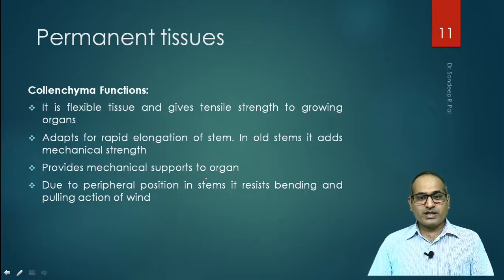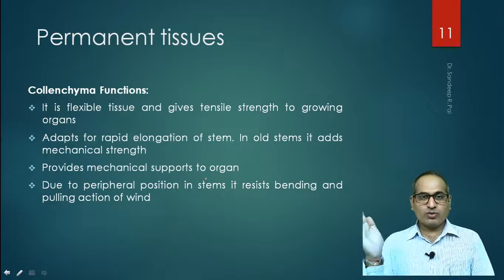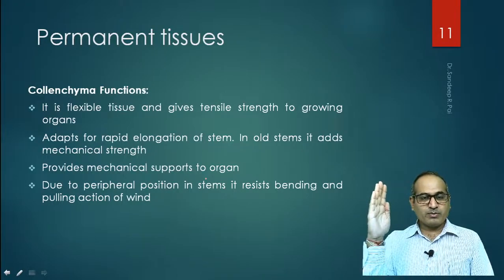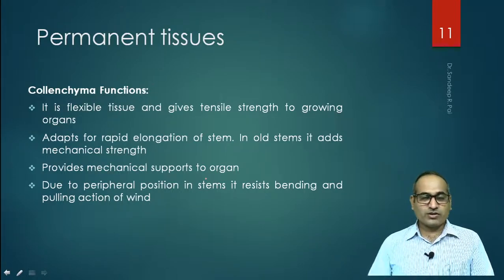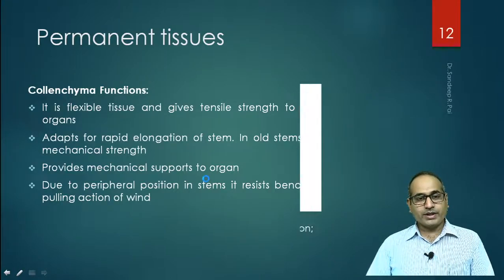Due to peripheral position in stem, it resists bending and pulling action of wind. So that is what I explained you when I said that it is flexible tissue. I said that in wind, the plant tends to move in the direction of the wind. Again, after the wind is gone, or the lessened wind again puts the plant back into the regular position, its original position. So this bending of plant into the wind is because of this particular type of tissue, collenchyma, which is there in it.